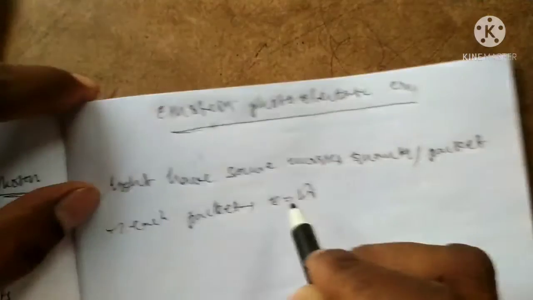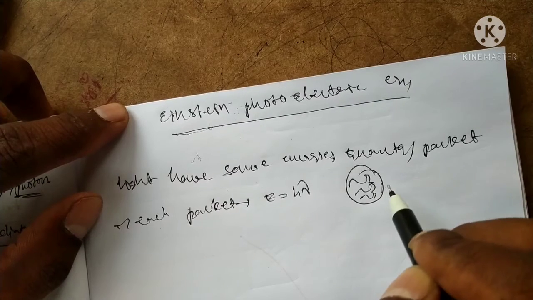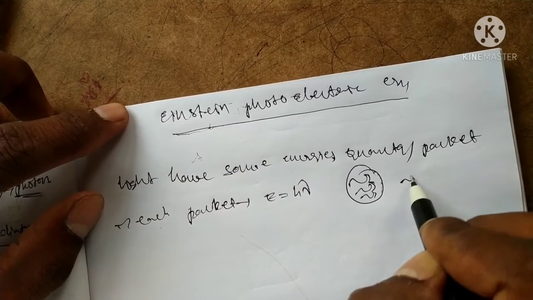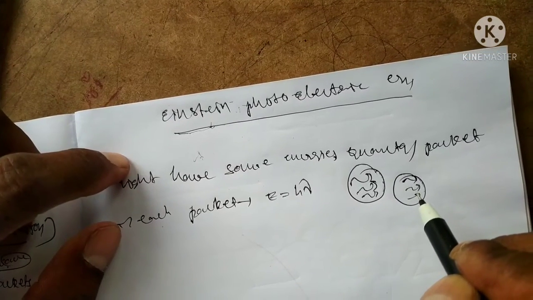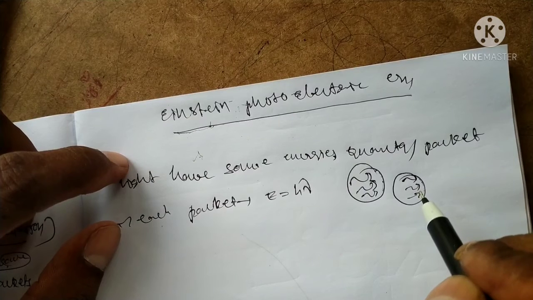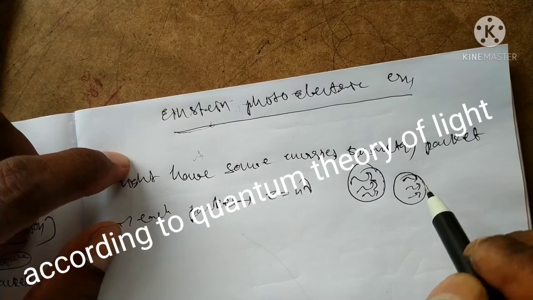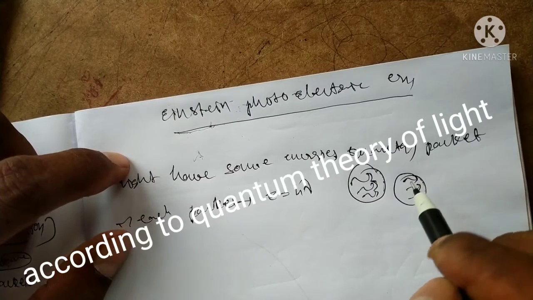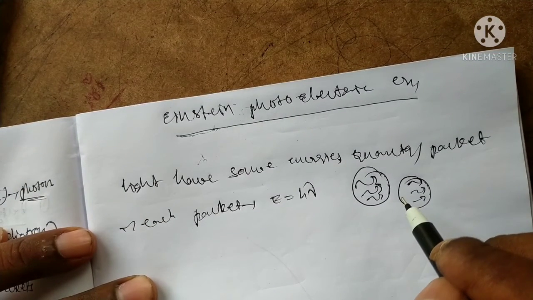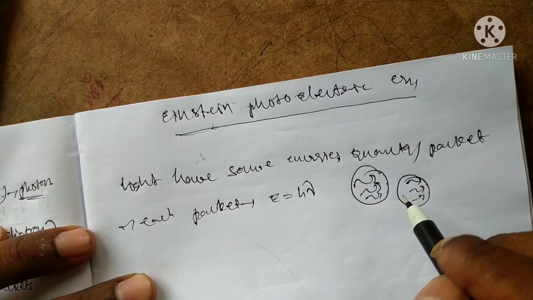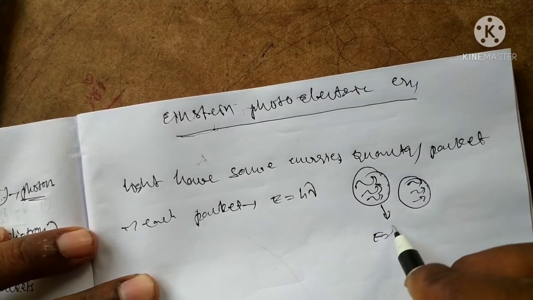What is a packet? A packet is a combination of particles. He explained this on the basis of Planck's quantum theory, which is based on light energy. Light consists of bundles or packets, and each packet has energy E equal to h nu.